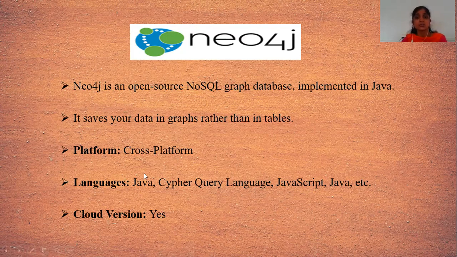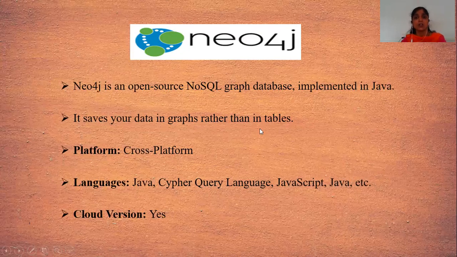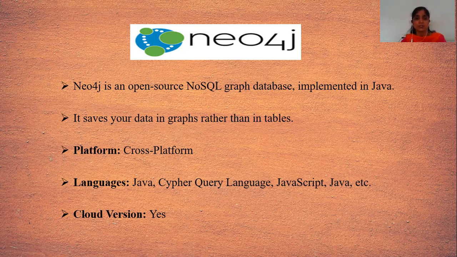There are two types, SQL and NoSQL. SQL means we store the data in table format, but in NoSQL, the data is not stored in the format of tables. We can store that data in any format, like document format or graph format. Here, Neo4j can store your data in graphical format, not in tables. NoSQL also includes databases where data is stored in document format. So these are the SQL and NoSQL databases.